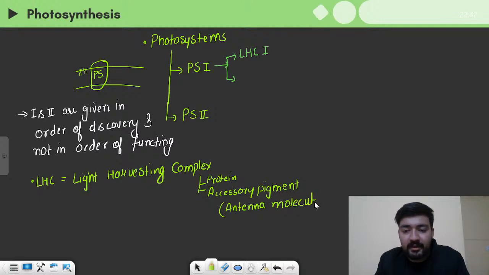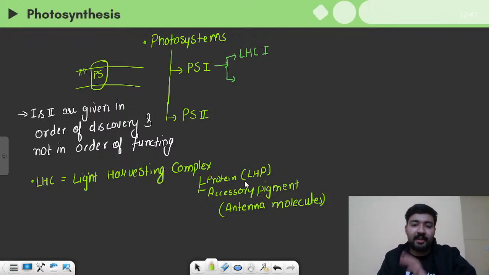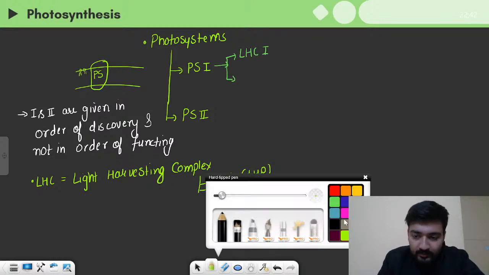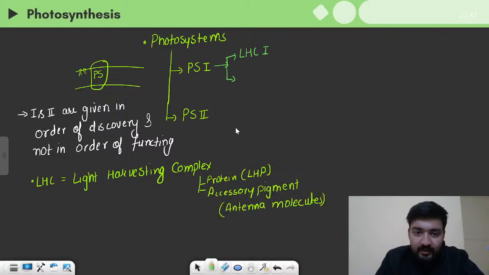And these proteins are also known as LHP, light harvesting proteins. So the light harvesting complex is made up of these two things. And we have LHC1, and in this case, we will have LHC2.